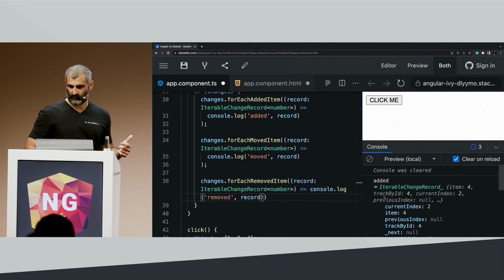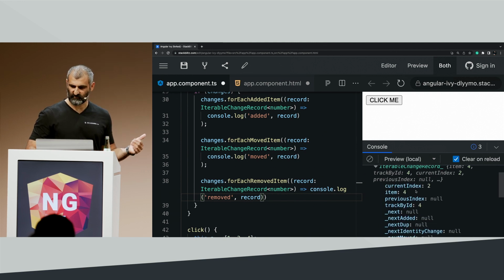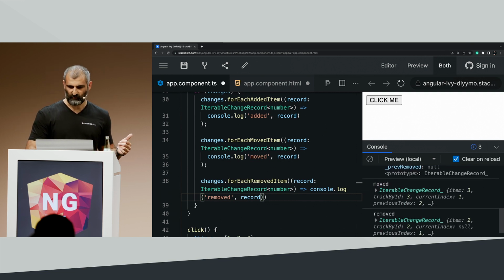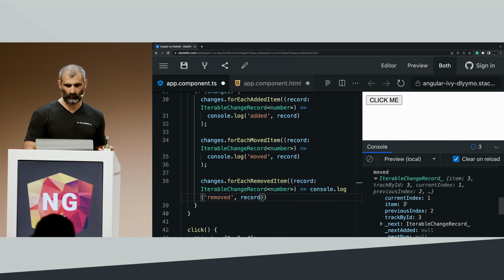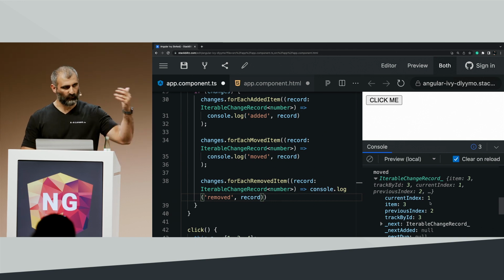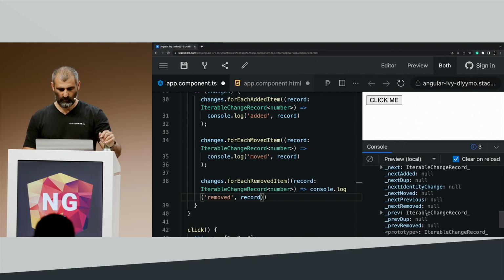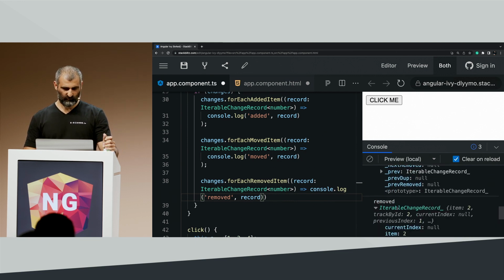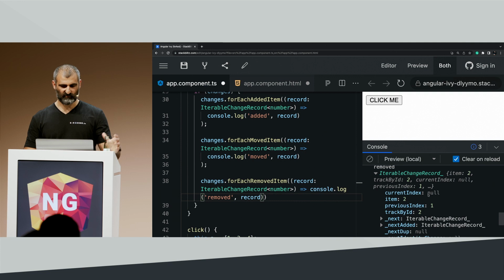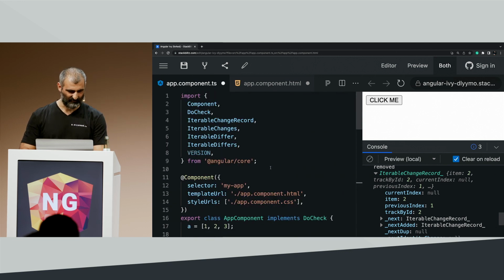Added item number 4, current index is 2, previous index is null. If we see the moved, number 3 was previously at index 2, it's a 0-based array, and now it's at index 1. And for removed, obviously the current index isn't there, but the item is number 2. Pretty nice.